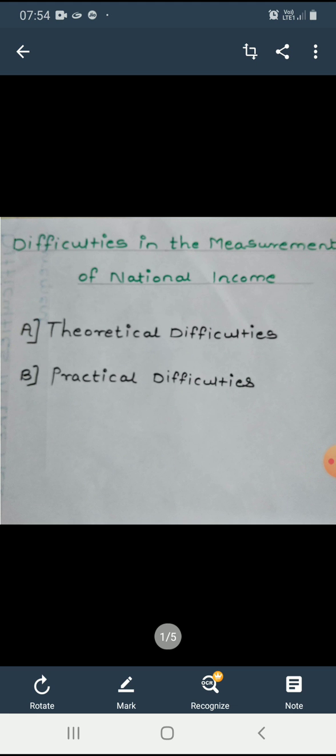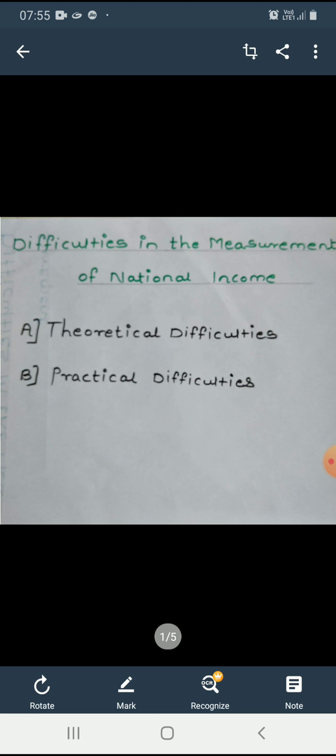So what is national income? National income is the value of the aggregate output of the different sectors during a certain time period. In other words, it is the flow of goods and services produced in an economy in a particular year. Thus, the measurement of national income is very important. But while measuring national income, there are difficulties.